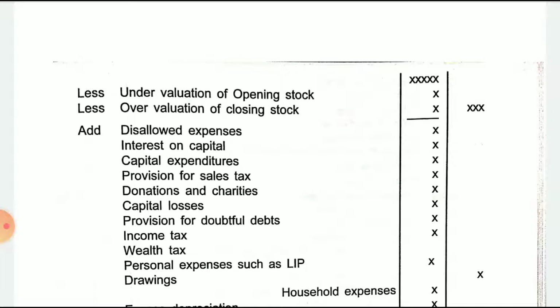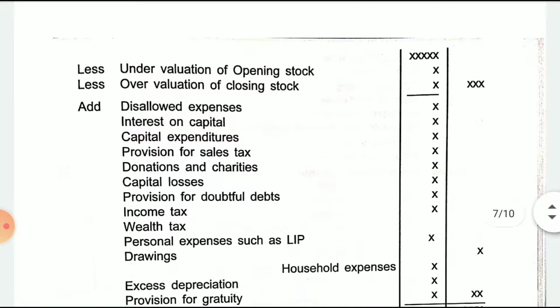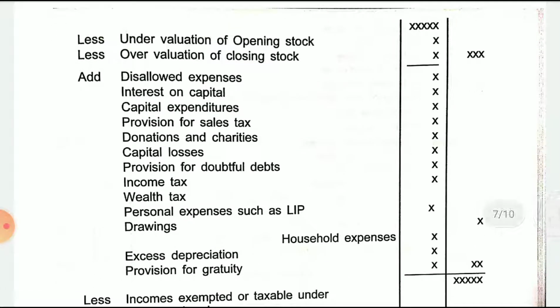So those are interest on capital, capital expenditure, provision for sales tax, donation and charities, capital loss, provision for doubtful debts, income tax, wealth tax, personal expenses such as LIP, life insurance premium, drawings, household expenses, excess depreciation, provision for gratuity. So these all expenses are disallowed and many more are there. You need to add them back.